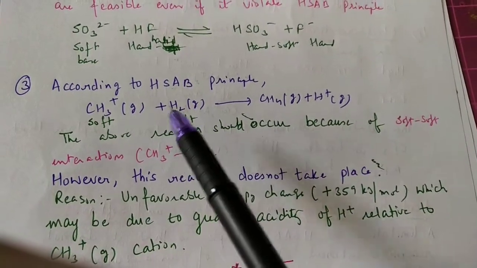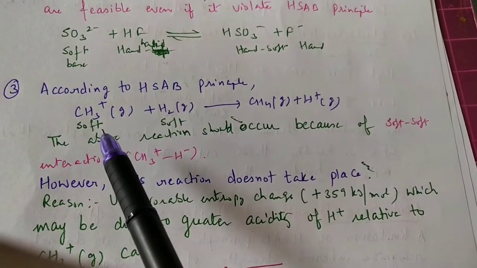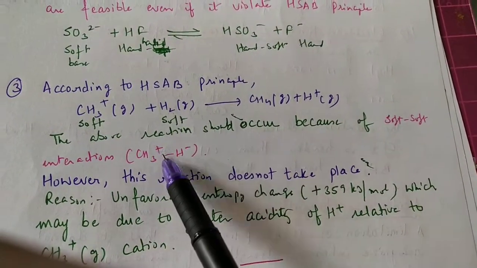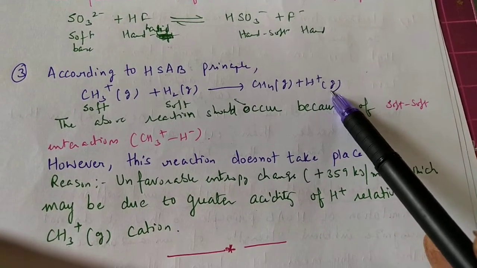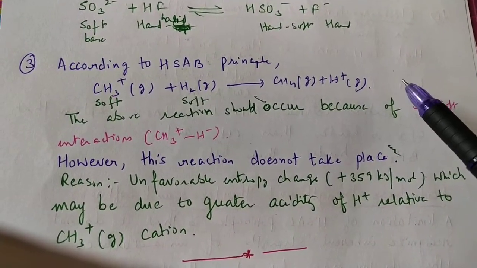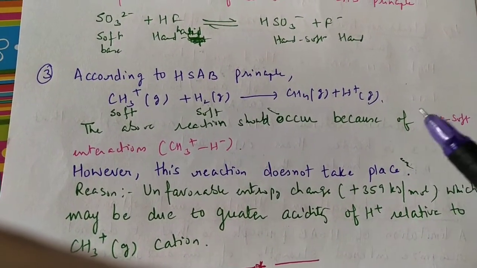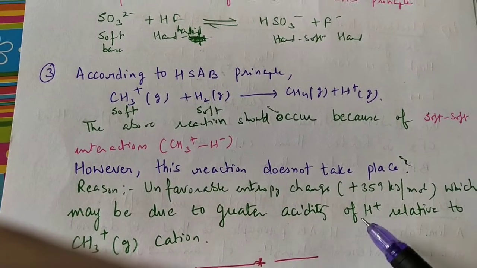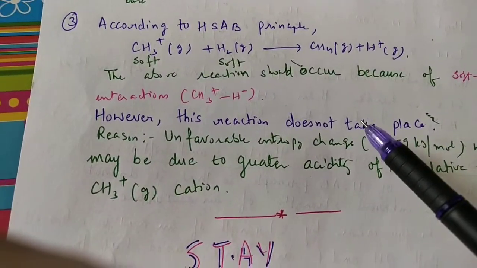And the next is, according to the HSAB principle, this reaction should occur because here it is a soft interaction. However, this reaction does not take place. Why does this reaction not take place? Because in this reaction there is an unfavorable entropy change. The entropy change is plus 359 kilojoules per mole, and this is due to the greater acidity of H positive relative to the CH3 positive cation.